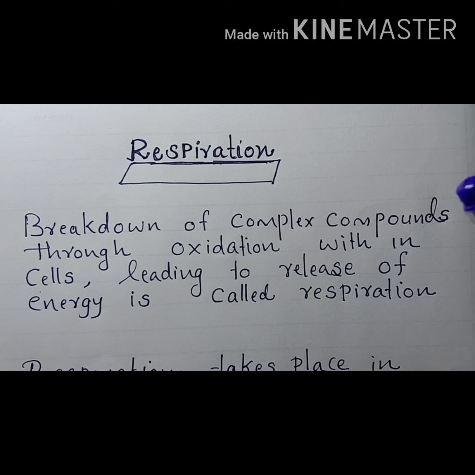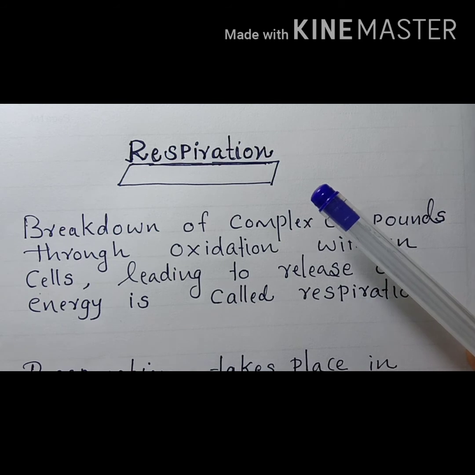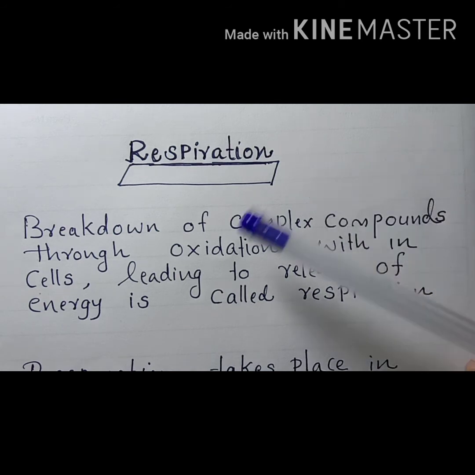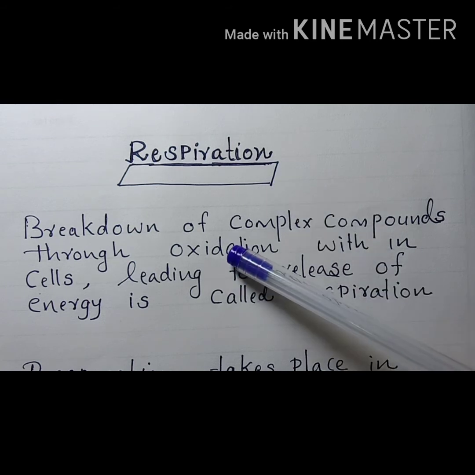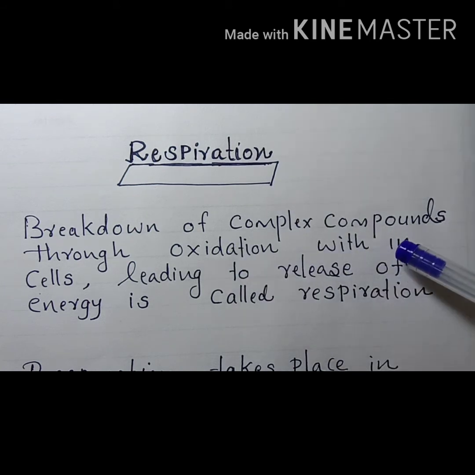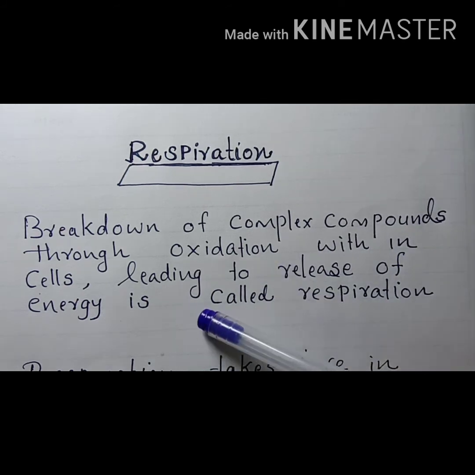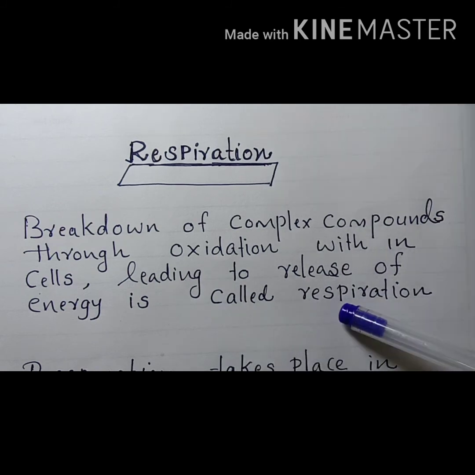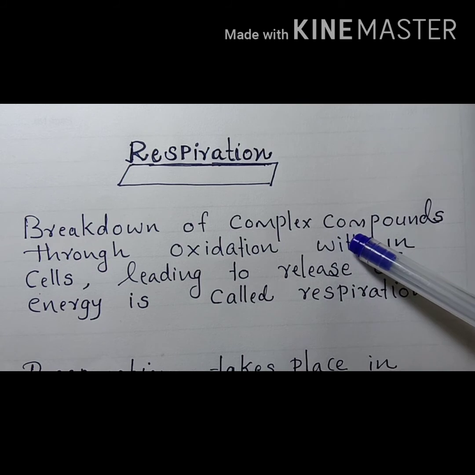Next, we are going to study another chapter, that is respiration in higher plants. Respiration. What do you mean by respiration? It is the breakdown of complex organic compounds through oxidation within the cells and that leads to the release of energy. This process is called respiration. So this is a process of release of energy by the breakdown of complex organic compounds.